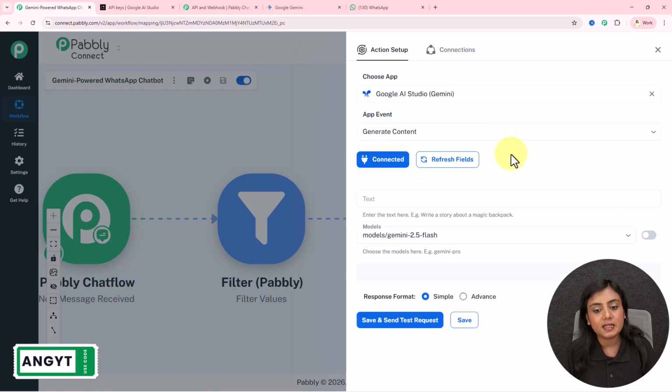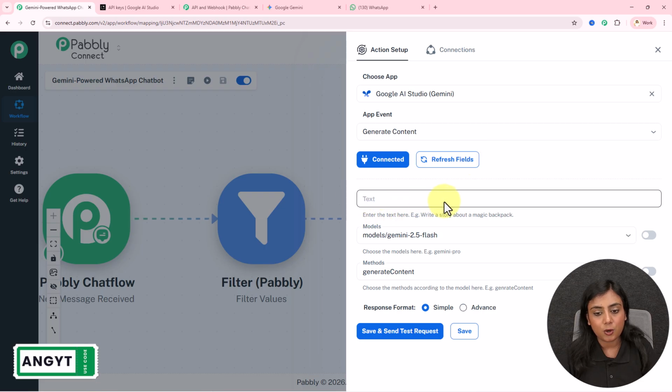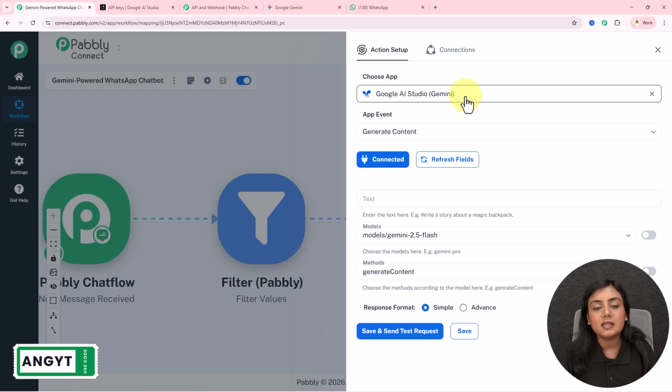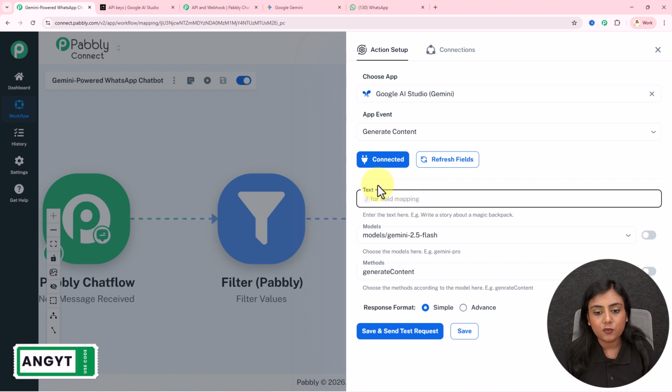Now after creating the connection, firstly it is asking for the prompt with the help of which my Gemini is going to generate me the response. Remember, you should have a paid account with Google Gemini in order to generate the responses. So now over here for this text, the prompt with the help of which this AI is going to know about the question and know about my business details, and then according to the details and the question it will generate the reply.